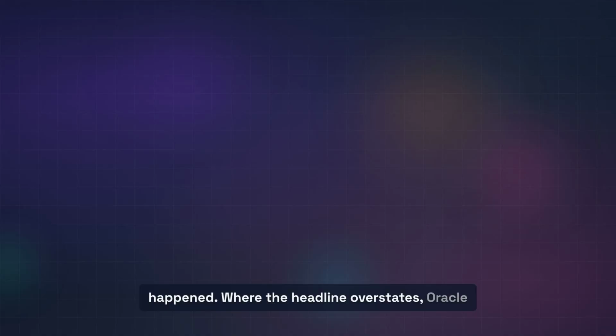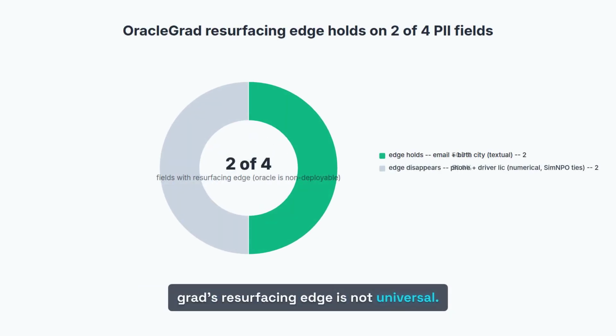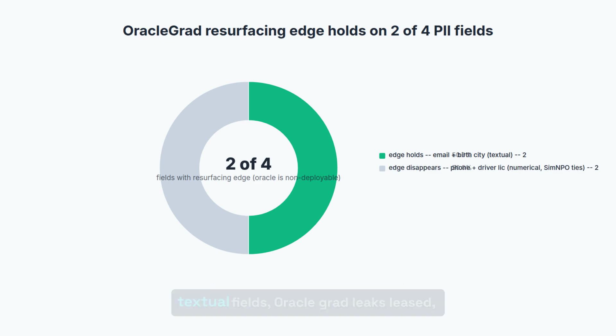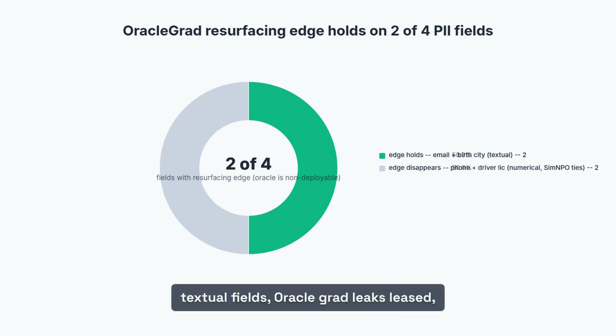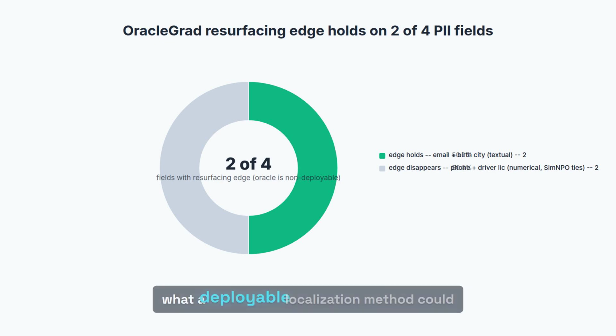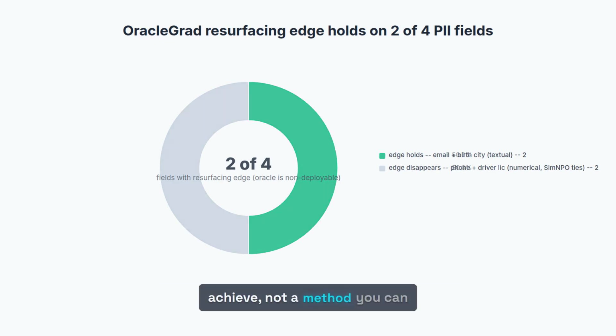Where the headline overstates, Oracle Grad's resurfacing edge is not universal. On email and birth city, the textual fields, Oracle Grad leaks least, and the imprecise methods leak heavily. But on the numerical fields, phone and driver license, SimNPO and Oracle Grad are equally resistant to the straightforward attack. The edge holds on 2 of 4 fields. And Oracle Grad is an oracle, handed the ground truth mask, so 0.91 is an upper bound on what a deployable localization method could achieve, not a method you can run.